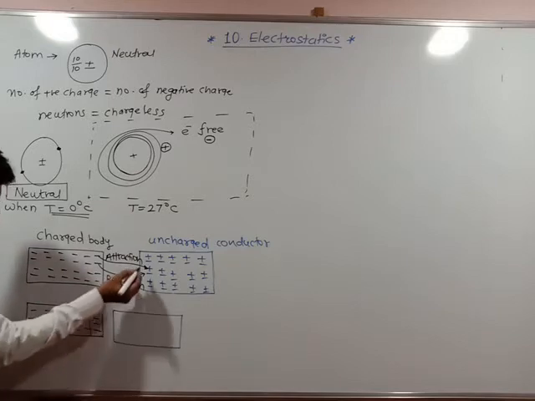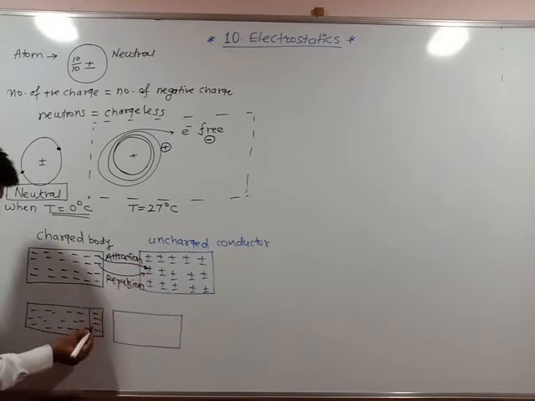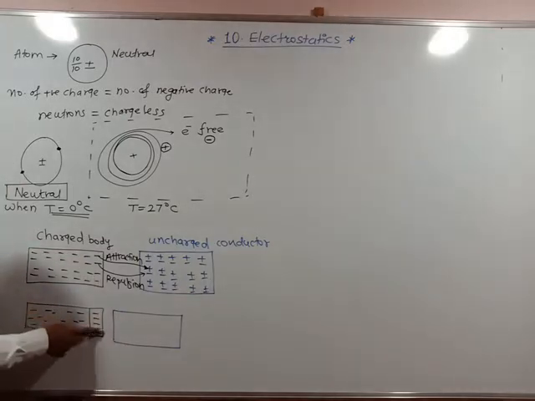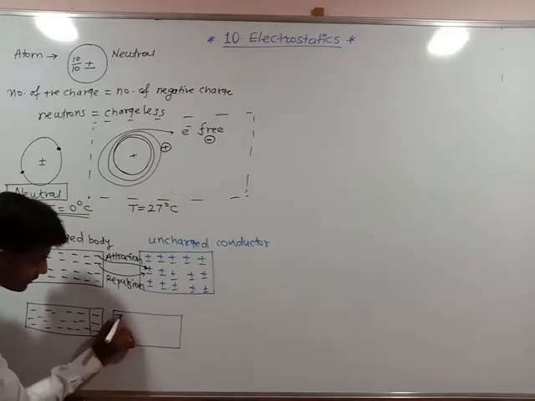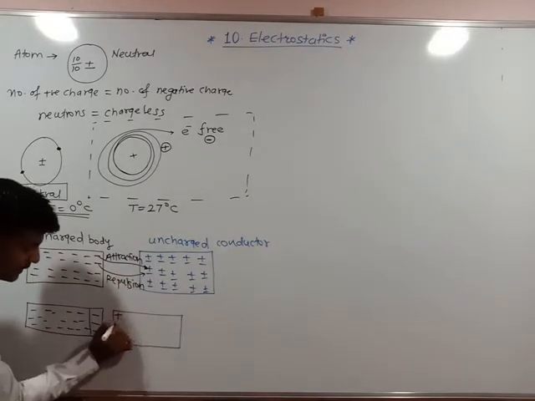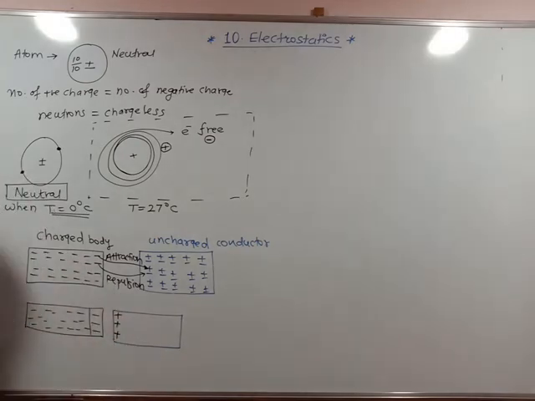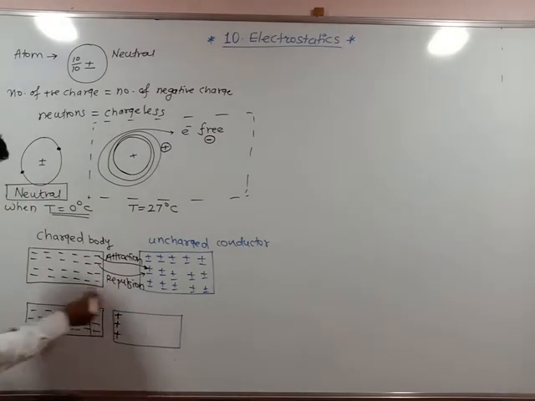Suppose 4 electrons; instead I can write 3, so that we can understand the concept clearly. These 3 protons are attracted towards the 3 electrons.